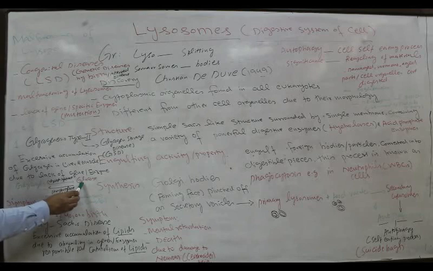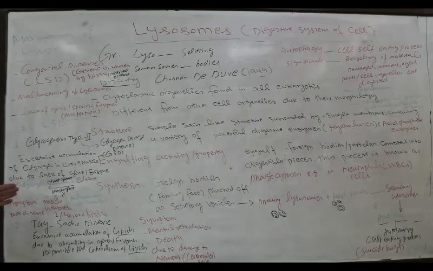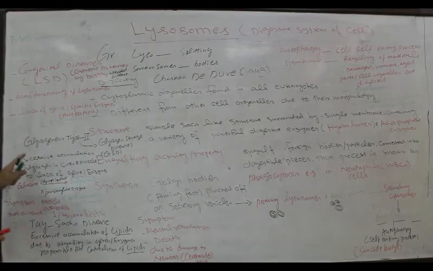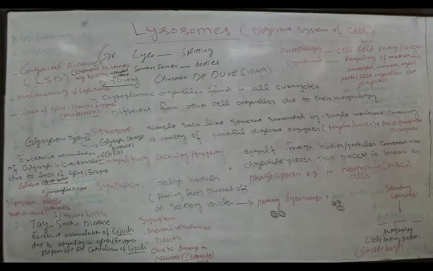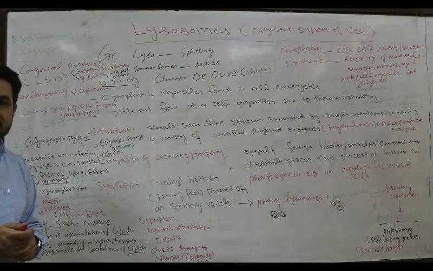This is a simple process. But in glycogen type 2 disease, excessive accumulation of glycogen occurs inside the liver and muscle due to the lack of an enzyme.